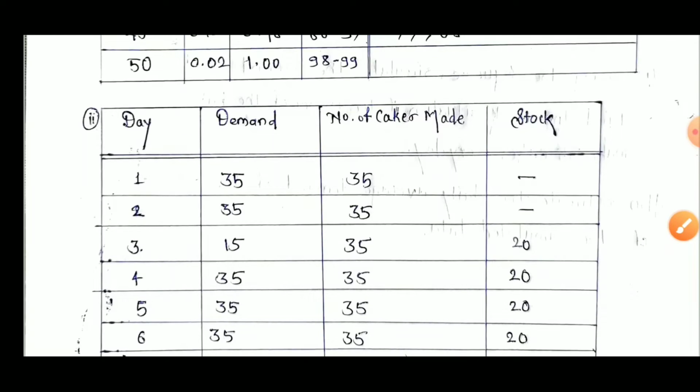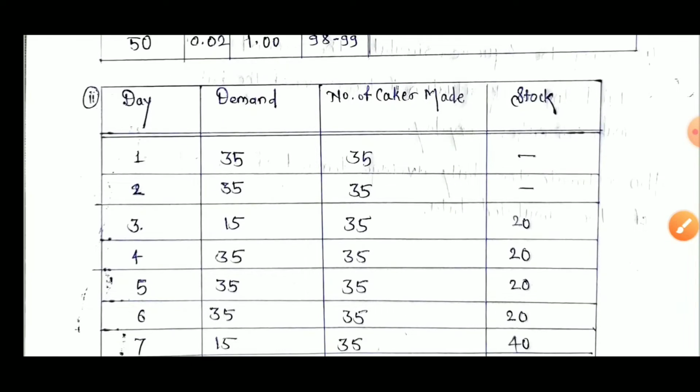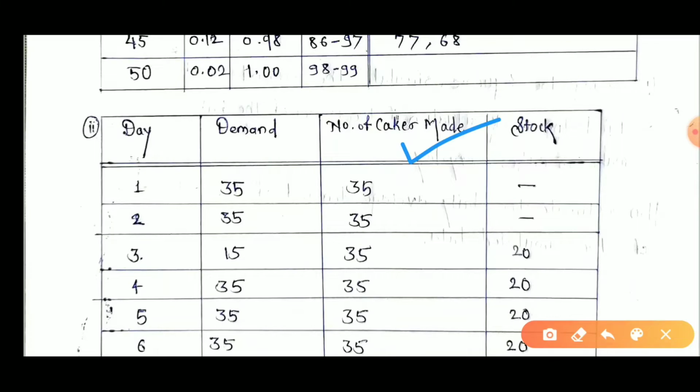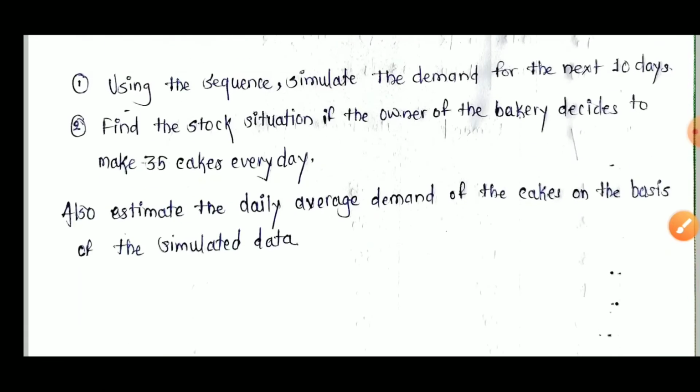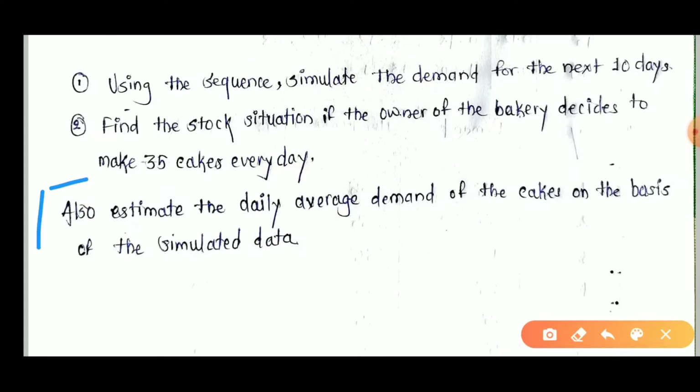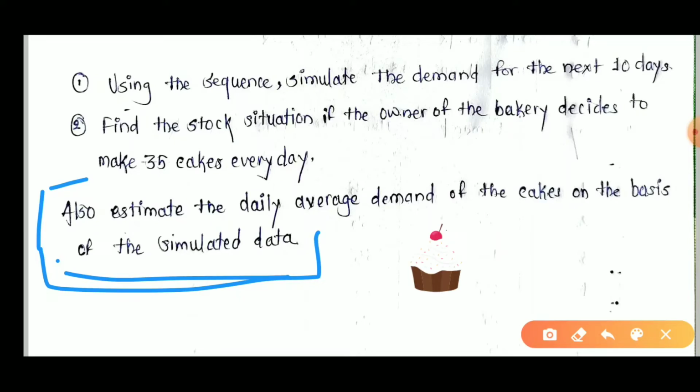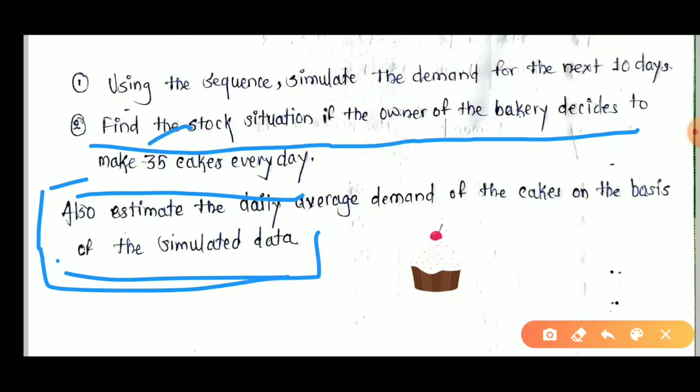Now, the number of cakes made, that is 35 cakes we have made in our bakery, which is already given in the question. We also have to estimate the daily average demand of the cakes. Here it is asked to find the stock situation if the owner of the bakery decides to make 35 cakes per day.